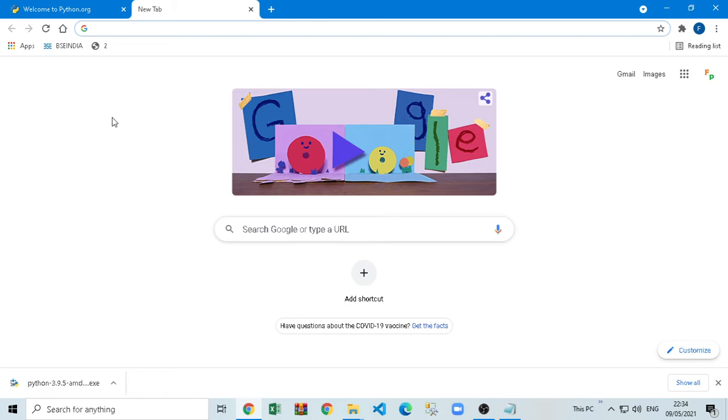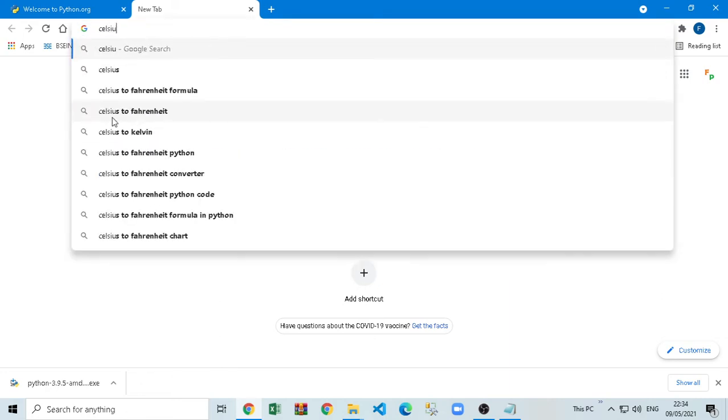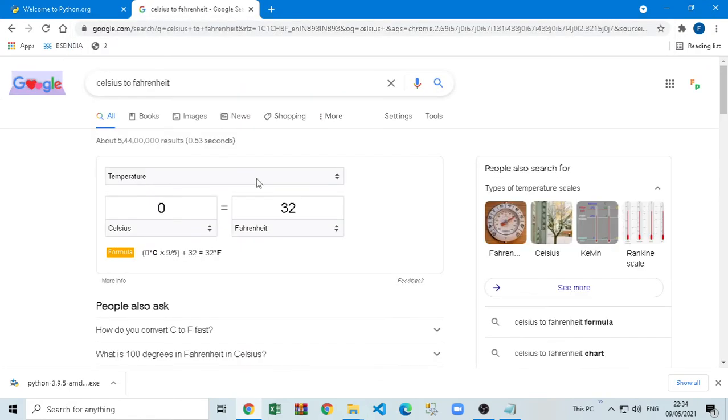I'm going to type on Google, let's say, Celsius to Fahrenheit. So you can see here we have Celsius to Fahrenheit. Celsius and Fahrenheit are two options we use for calculating temperature, right? And Kelvin is there, right? So currently, let's say in here we have Celsius. Let's say there are 15 degrees Celsius. So it's 59 Fahrenheit.